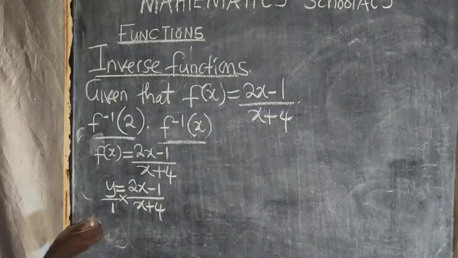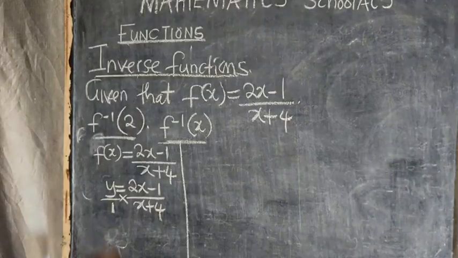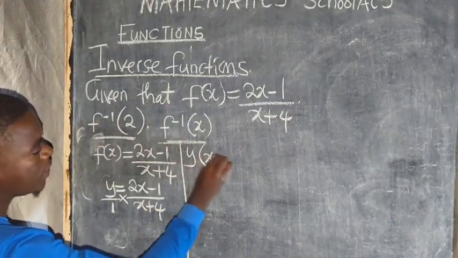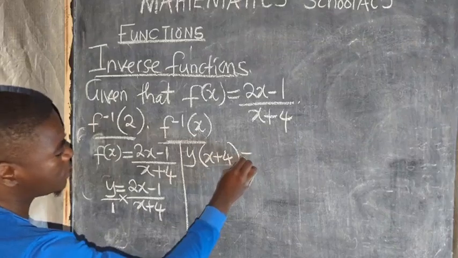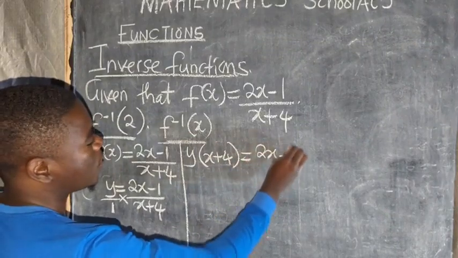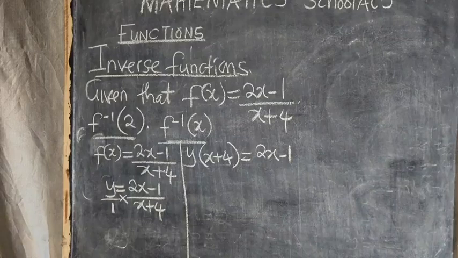When you cross multiply here, you are going to have y, then open bracket, x plus 4, which is equal to 2x minus 1. That is what you are going to come up with.